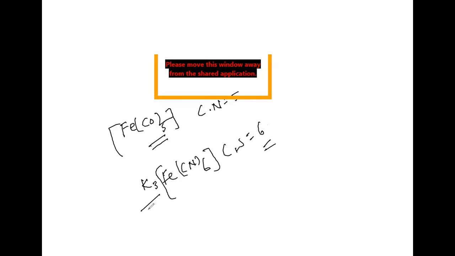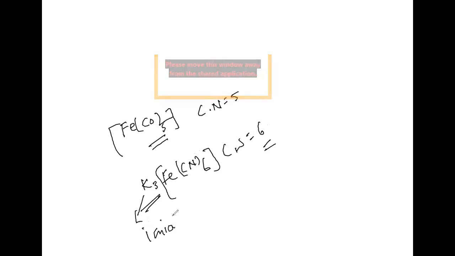Now, what about this? What do we call the one outside the brackets? It is the ionizable ions, or we can call it the ionization sphere. The ionization sphere is the part that is going to ionize.